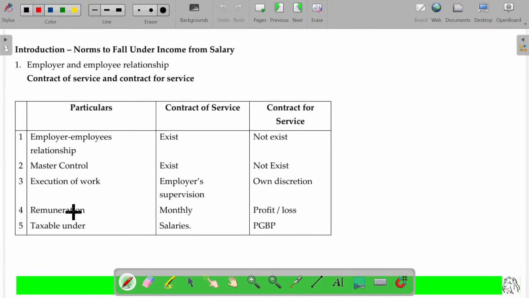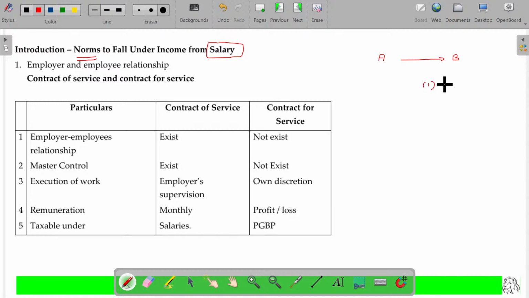Now, to consider an income as salary, some norms should be followed. Norms to fall under income from salary. A makes a payment to B. Now, this payment could be for what?